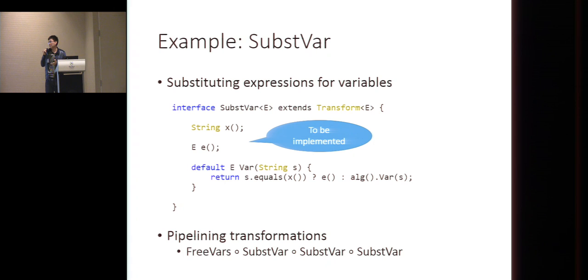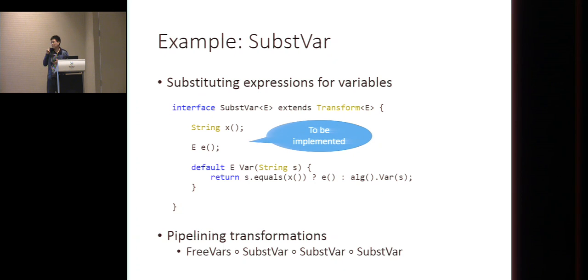An example of this transformation algebra can be doing substitution. So we substitute expressions for variables with a specific name. And here, as you can see, we use this generic traversal for transformations. And there's only one interesting case. So for variables, we need to judge whether the names are equal, and we return the expression to substitute.